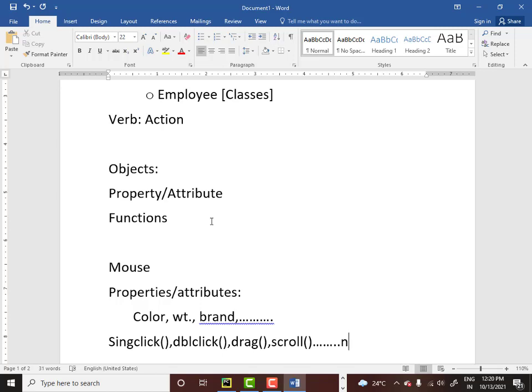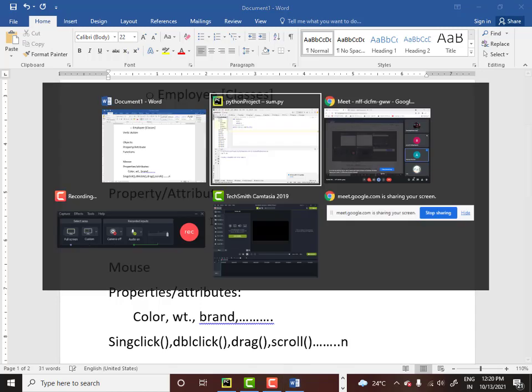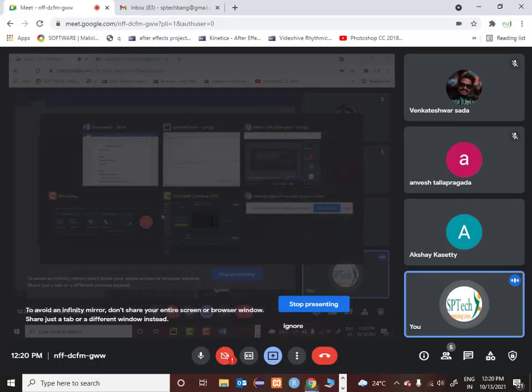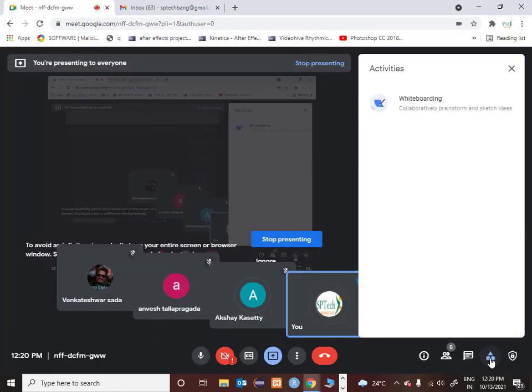So far, is this concept clear? What is an object and how does an object have properties and functionalities? Do you have any doubts here? No question. Akshay, clear? Yeah, clear, Balu. Very good. So now what we will do is open the Jamboard.